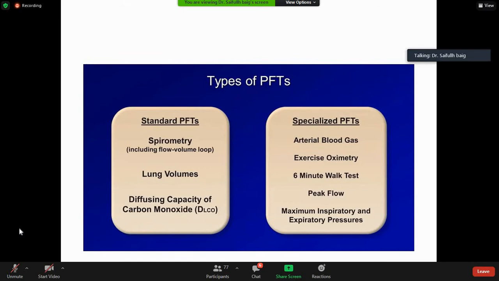Then there are some tests which are done in exercise, like exercise oximetry, 6-minute walk test, which we have discussed in detail in our lecture of asthma. Then maximum inspiratory and expiratory pressures, which we do for diaphragm. So pulmonary function tests can be done at rest. They can be done during exercise. Then most of these tests are done when the patient is awake. And there are certain tests which are done when the patient is sleeping. All right. Is that clear?